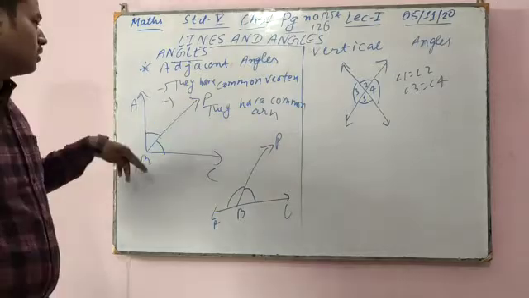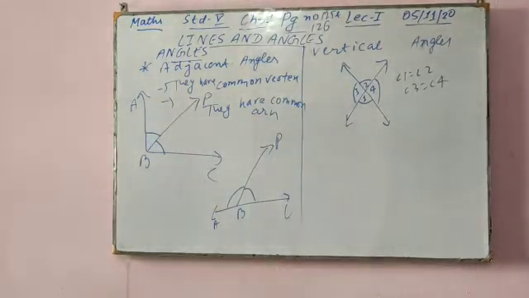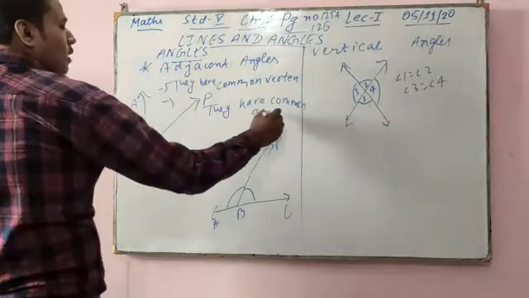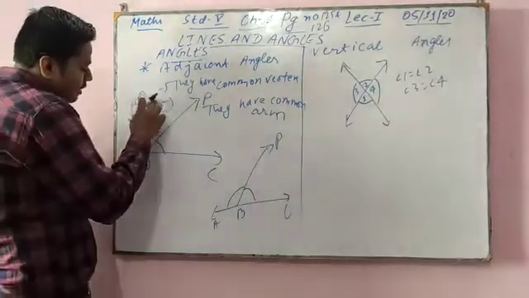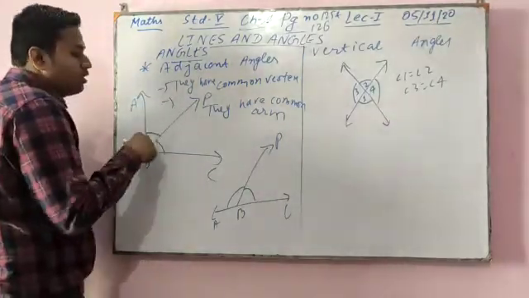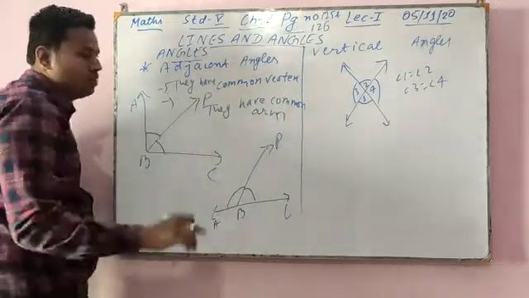The other arms of the angles are on opposite sides of the common arm. If I am taking ABC, then the other arms are on the opposite sides of the common arm.